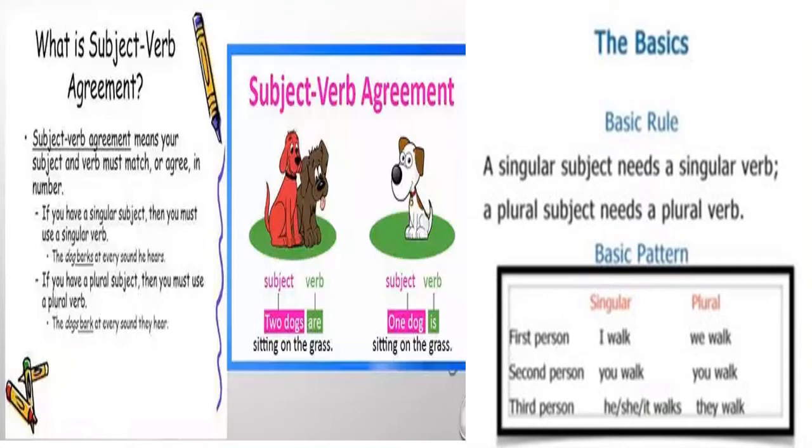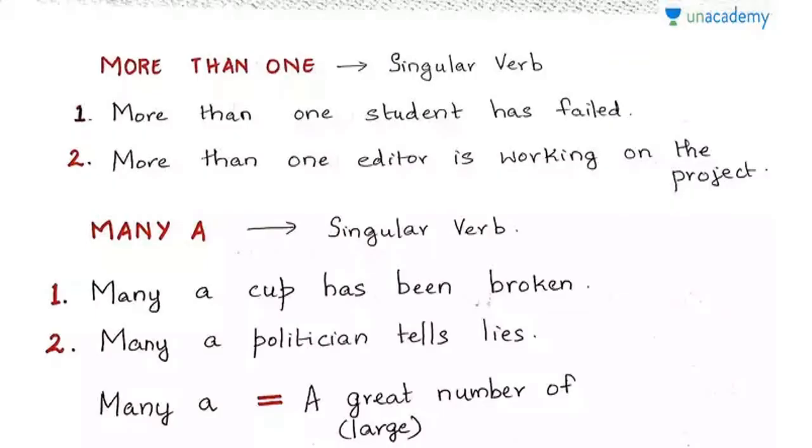So what is subject verb agreement? That is, the subject and the verb should match. For example, if you have a singular subject, you should have a singular verb, and if you have a plural subject, you should have a plural verb. For example, two dogs are sitting and one dog is sitting. This is a basic rule that we all know. A singular subject requires a singular verb, and a plural subject requires a plural verb. Here something more is given: first person, second person, third person. First person, the person who's speaking; second person, the person who's listening; and the third person is the person about whom we speak. The person is not there.